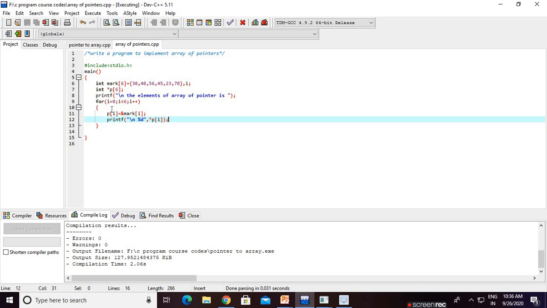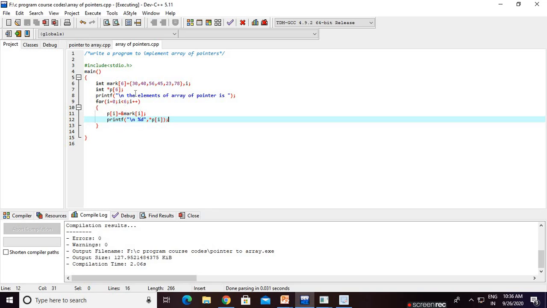Now p of i. As it is an array, how do we store the value? We think of p as an array, so for each index we use p of i, stored with the ampersand. As it is a pointer, it stores the memory address of every index of the marks array. So for storing the address we use the ampersand symbol.